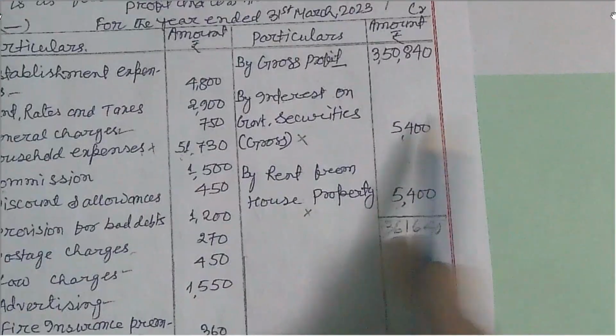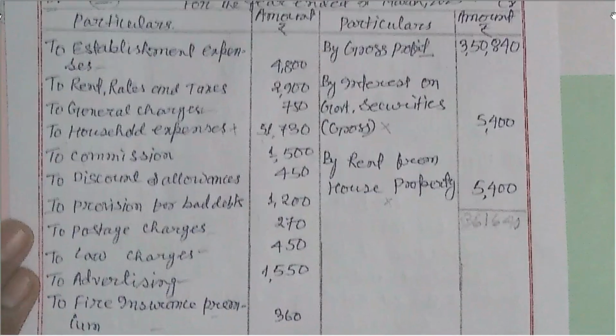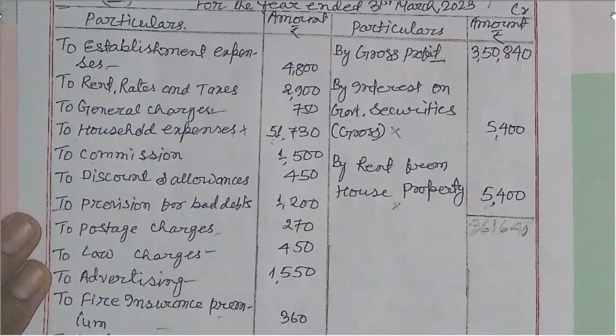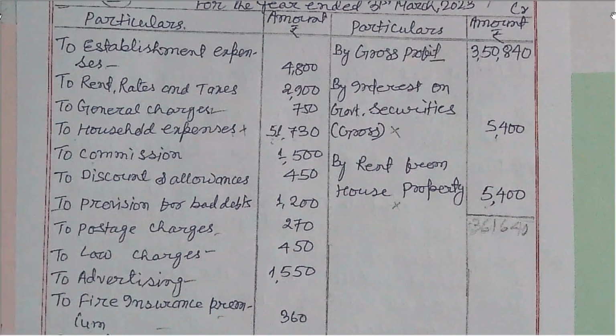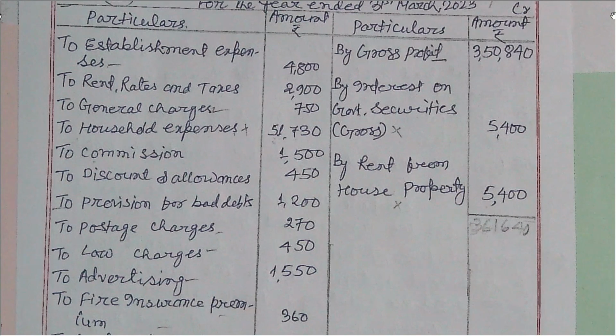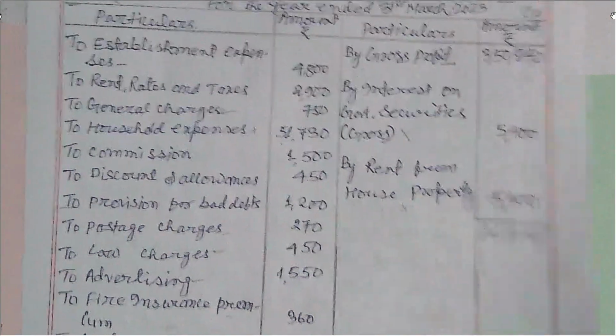So out of this total income, all the debit expenses have been deducted, and the net profit, which I told you is 2,80,840, is not a correct profit from the income tax point of view.